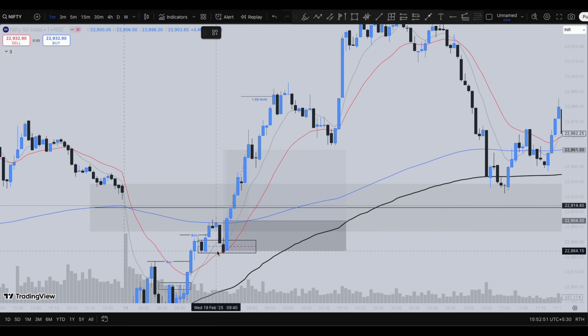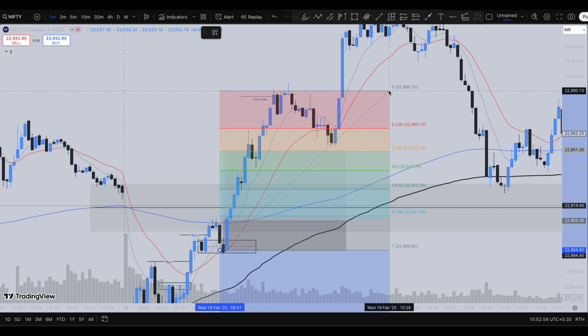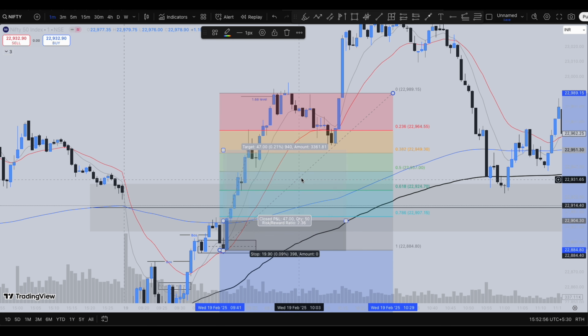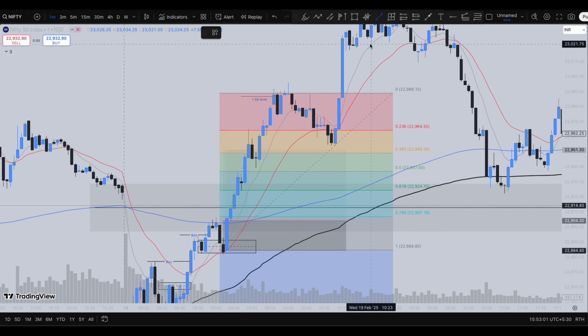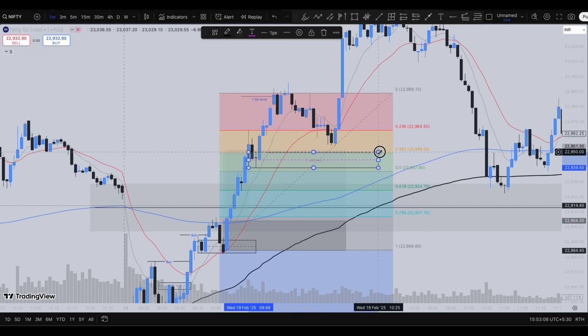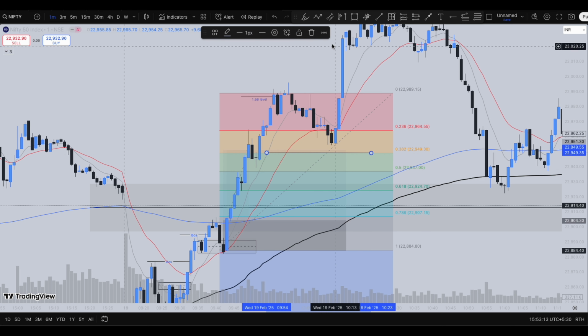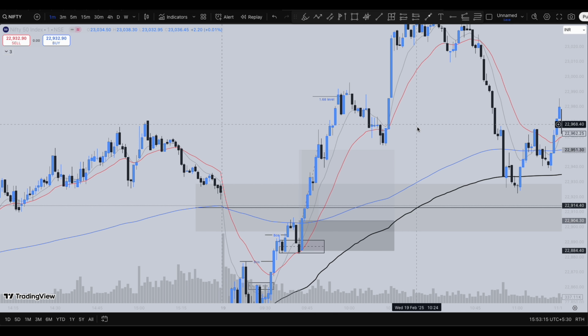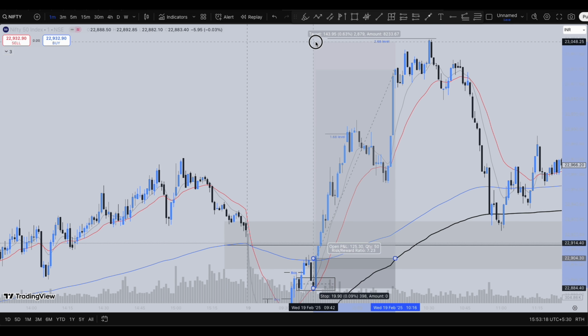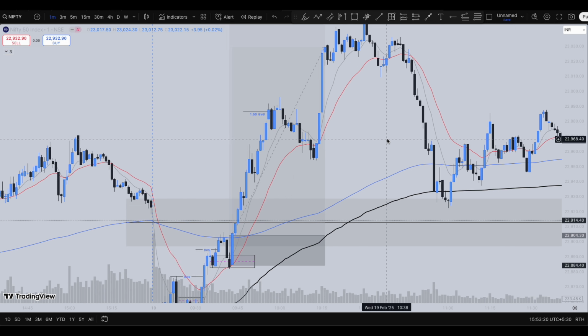And if you try to plot the fib levels from here, the common point between this to this, you can see price is still trading below the 0.38 level. So you could have kept your stop loss still here. In case you find this order block level here, price might take support, but here the market didn't even take this support and continued further bullish momentum, clearly signifying a lot of bullishness. So you could have targeted all the way to the 2.68 level, guys.